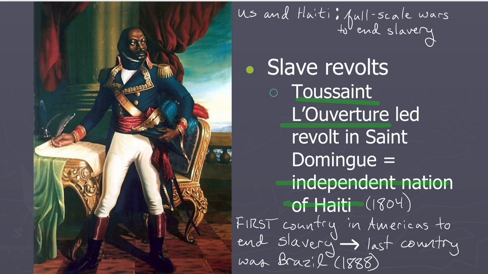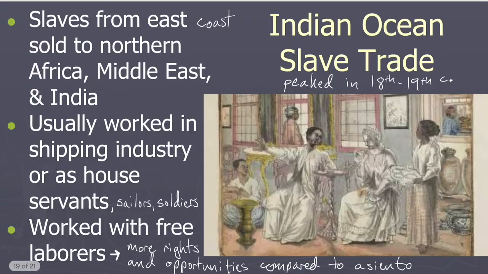Okay, but the transatlantic slave route was not the only type of slavery that existed in the world. Remember that we had Old World slavery, primarily in the Indian Ocean slave trade. So whereas the western coast of Africa was devastated by the Asiento, by this New World slavery, the eastern coast of Africa had a different type, the Old World slavery, where it was mostly prisoners of war and debtors and criminals. And this hit its peak in the 18th to 19th century, so the 1700s to the 1800s.